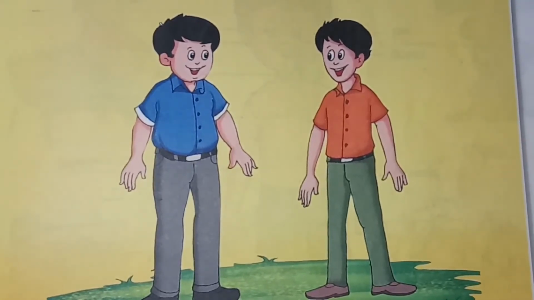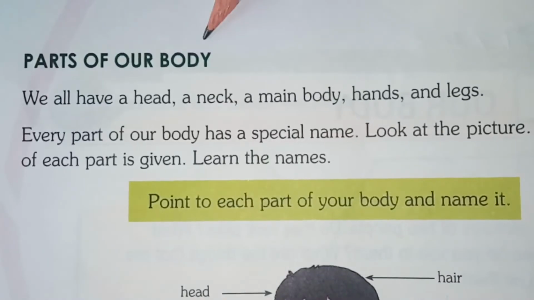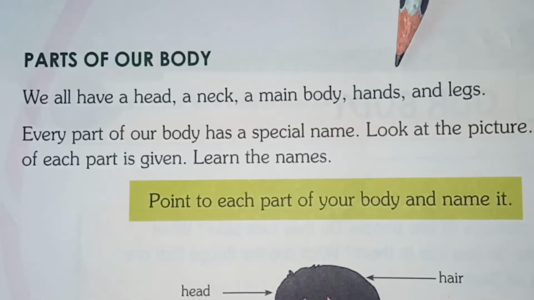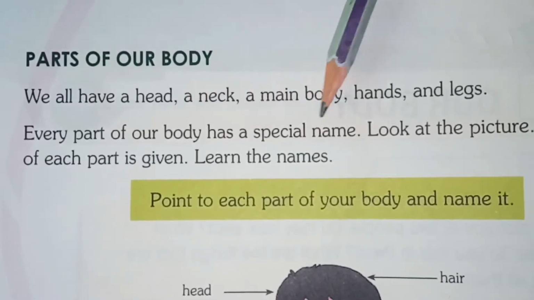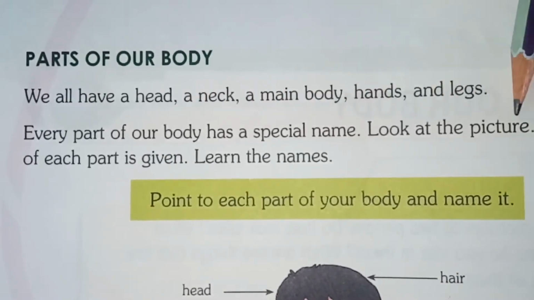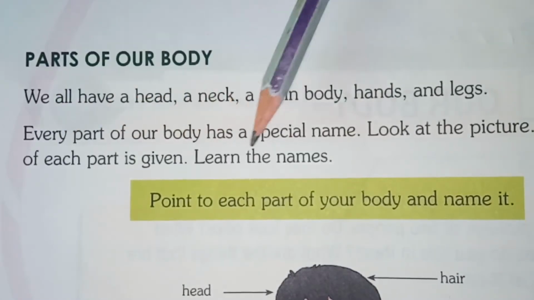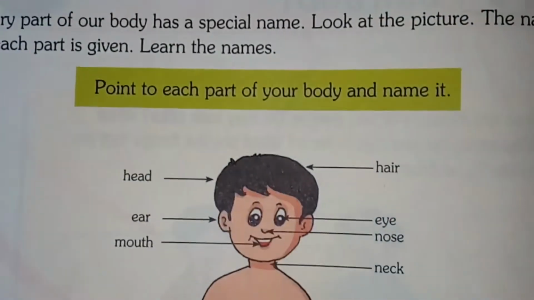We may all look different, but the parts of our body are the same. Parts of our body: we all have a head, a neck, a main body, hands and legs. Every part of our body has a special name. Look at the pictures. The name of each part is given. Learn the names. Point to each part of your body and name it, okay?